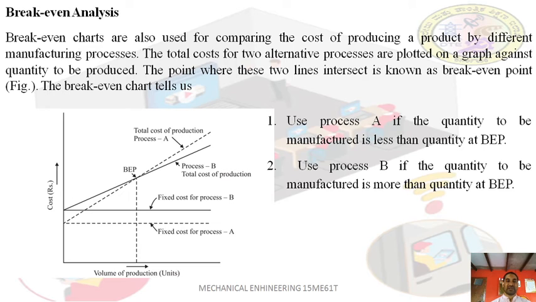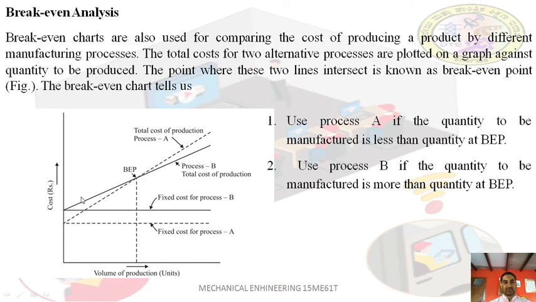If you manufacture the same product with two different manufacturing processes, they are plotted here. You can see there are two components here, component A and component B. Both are the same component, but they are manufactured with different manufacturing processes. So you can see here the fixed cost of process A, the fixed cost of process B, the variable cost of process A, and the variable cost of process B.